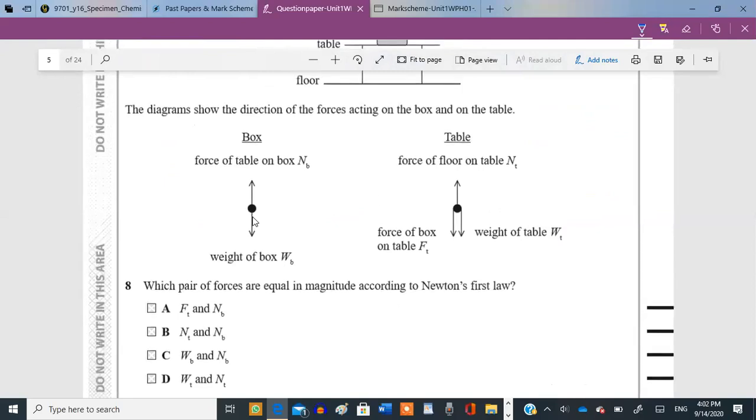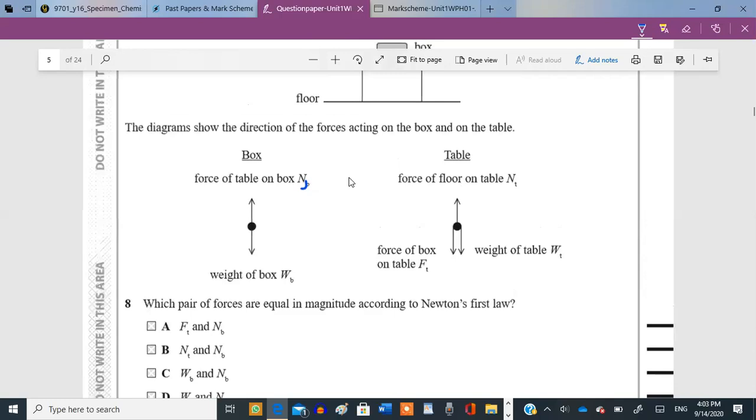The first says weight of the box and then the force of the table on the box, and the second says force of the box on the table and weight of the table, and this says force of the floor on the table and T. So which pair of forces are equal in magnitude according to Newton's first law?